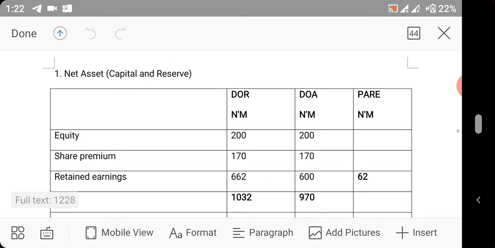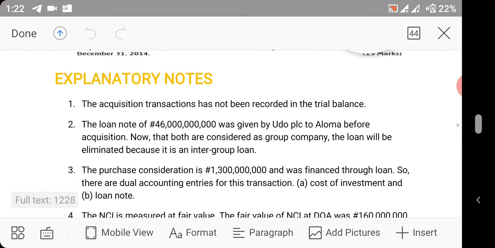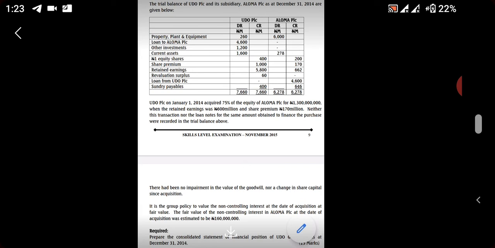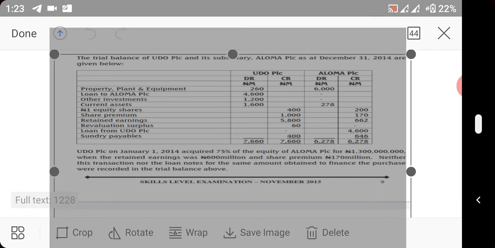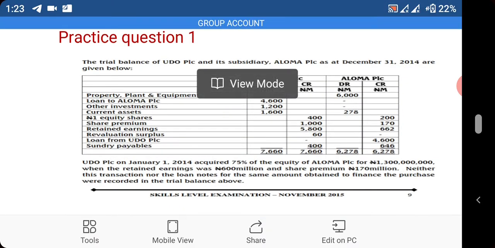So we now have the equity of Aloma is 200,000. You can see it. The share premium is 170, and the retained earning is 662 as at the date of reporting. So we continue.